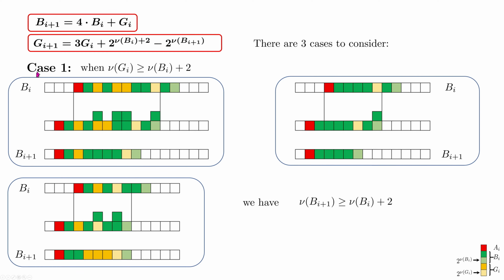We see that in case 1, G_i plus 1 will be less than or equal to 3 times G_i. Once again, the position of the lowest bit of B_i plus 1 is always shifted at least 2 positions to the left from the lowest bit of B_i. And because of this, this term will be greater than or equal to this term, and G_i plus 1 will be less than or equal to 3 times G_i. This concludes case 1.